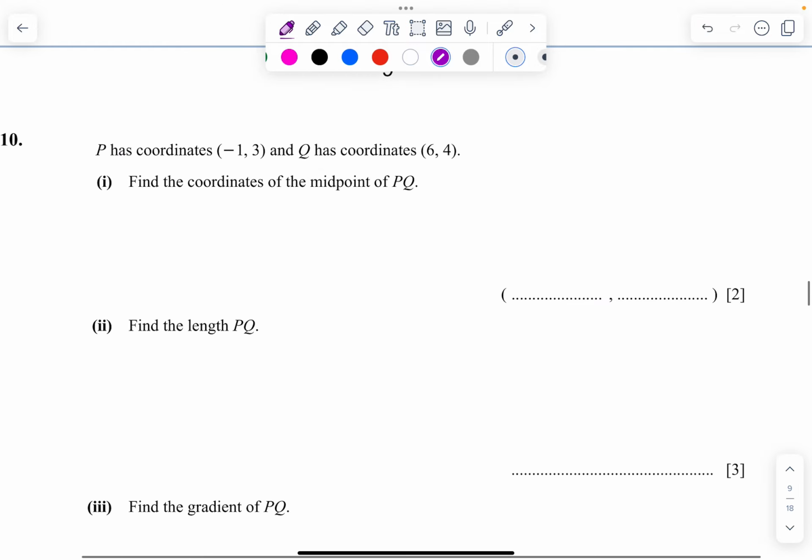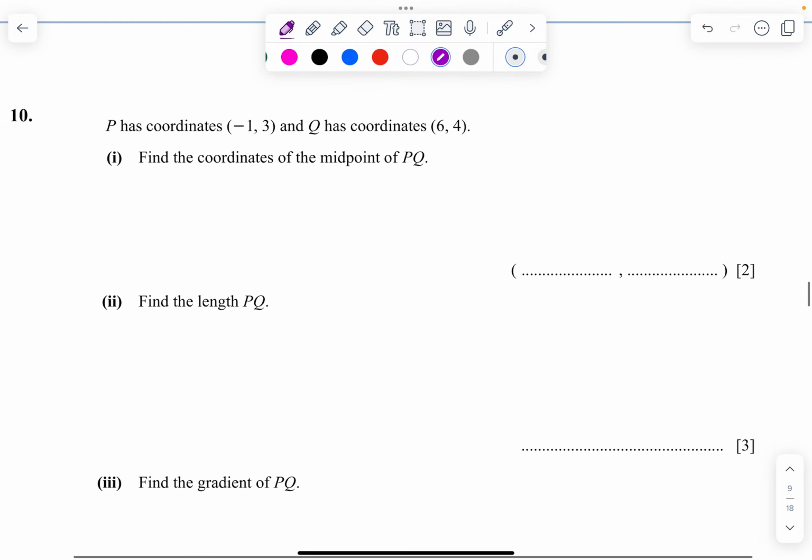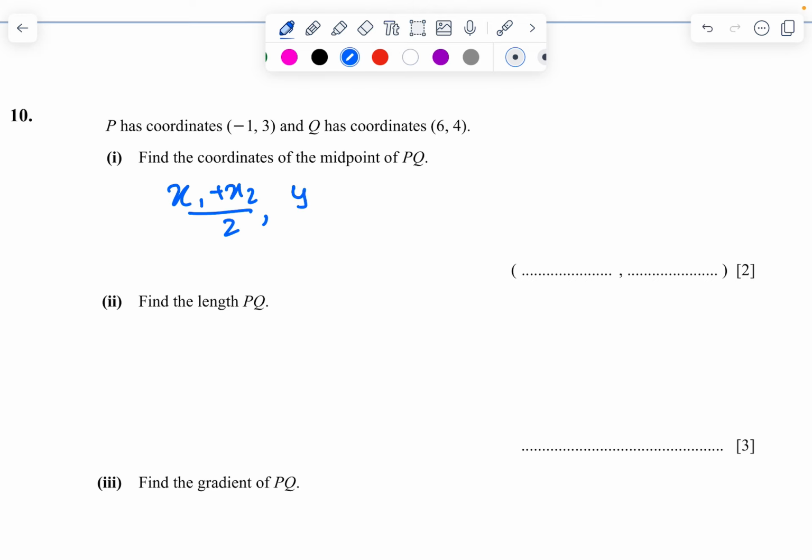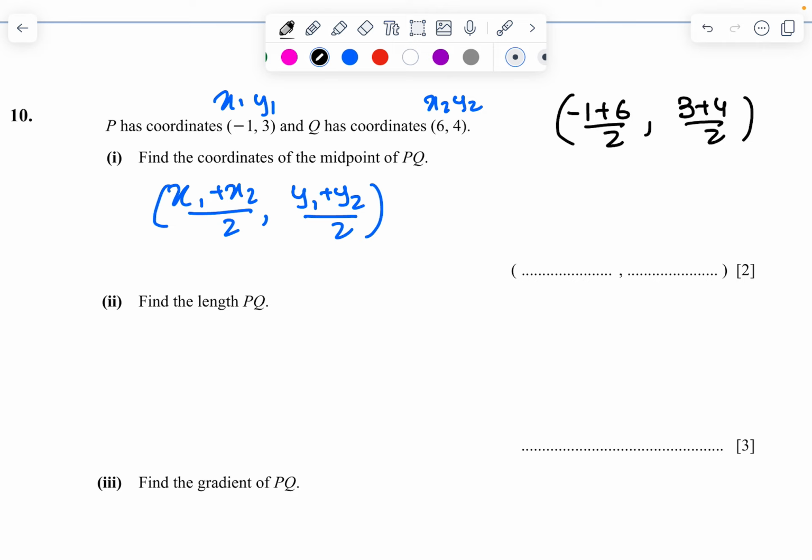Next, question number 10. P has the coordinates (-1, 3) and Q has the coordinates (6, 7). Find the coordinates of the midpoint. The midpoint formula we should know: (x1 plus x2) by 2, comma, (y1 plus y2) by 2. This one is x1, y1 and this one is x2, y2. So (-1 plus 6) by 2, comma, (3 plus 4) upon 2, which is going to be 5 upon 2 and 7 upon 2.